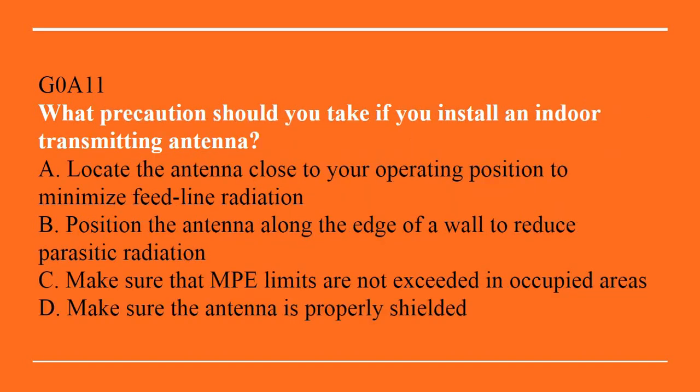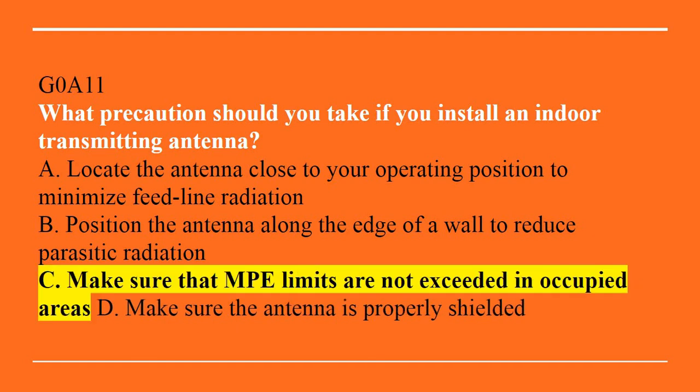G0A11. What precaution should you take if you install an indoor transmitting antenna? A. Locate the antenna close to your operating position to minimize feed line radiation. B. Position the antenna along the edge of the wall to reduce parasitic radiation. C. Make sure that MPE limits are not exceeded in occupied areas. Or D. Make sure the antenna is properly shielded. Answer is C. Make sure the MPE limits are not exceeded in occupied areas.